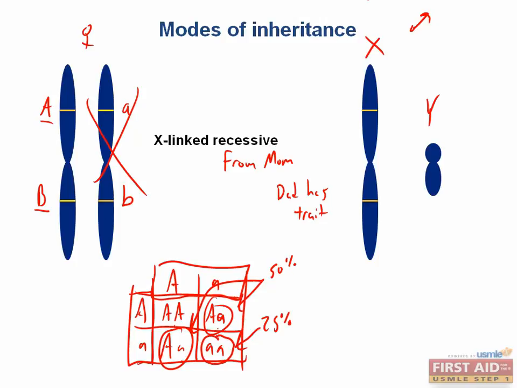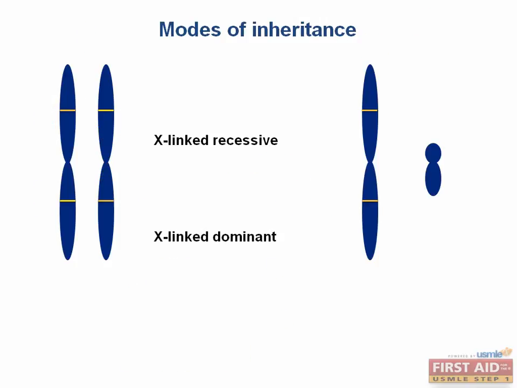Now how about inheritance of X-linked dominant disorders? If you were looking at someone's family tree, what would be the giveaway that the familial trait is X-linked dominant? Well, these can be inherited from the mother or the father. But if a man has an X-linked dominant trait, he will give it to all of his daughters, since he only has one X chromosome to give them.